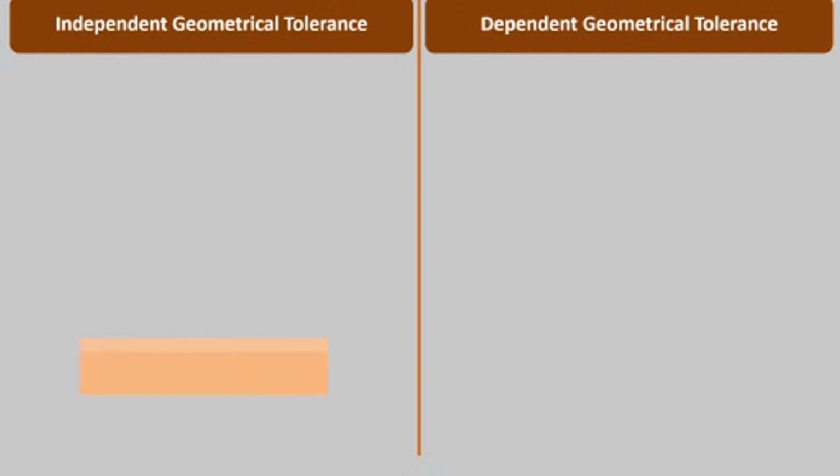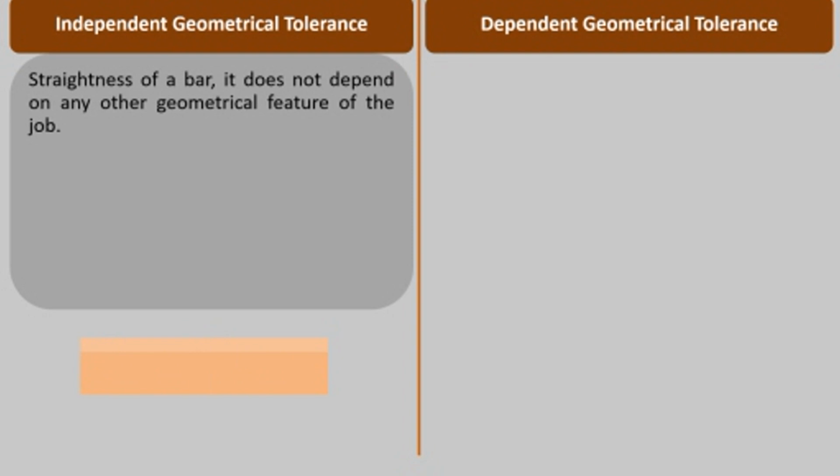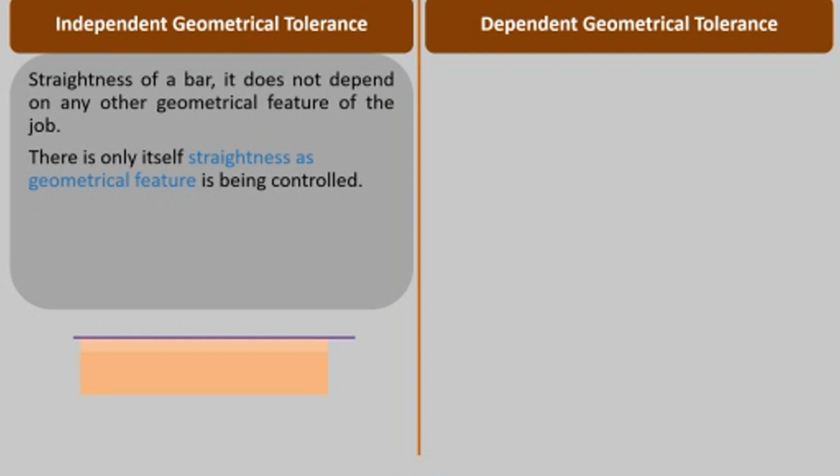Now consider a square bar. When we talk about straightness of the bar, it does not depend on any other geometrical feature of the job. Only the feature itself, straightness, is being controlled. Suppose we are talking about the top surface of this square bar. Similarly, circularity, cylindricity, and flatness are also independent geometrical tolerances.